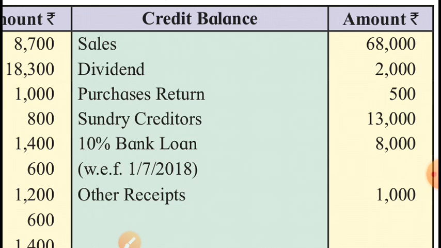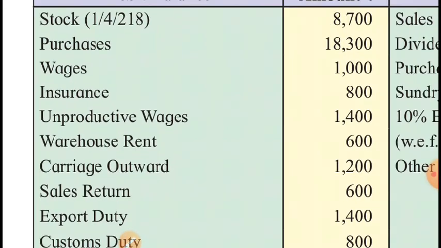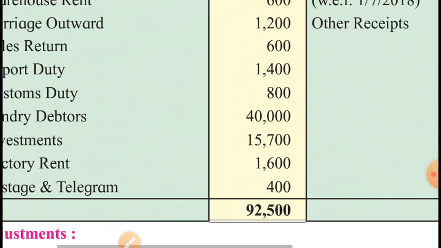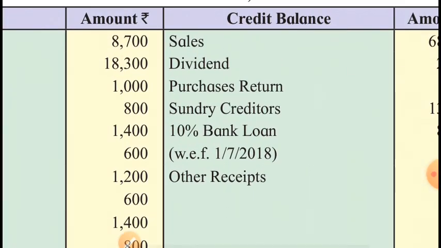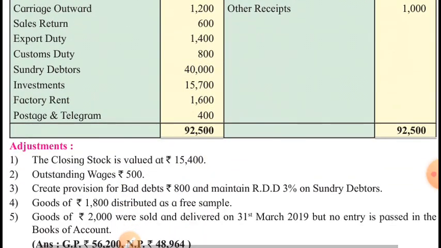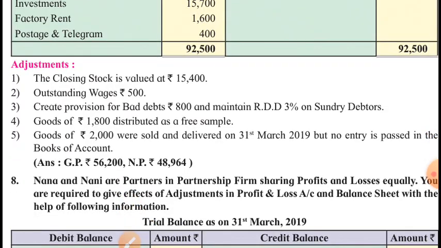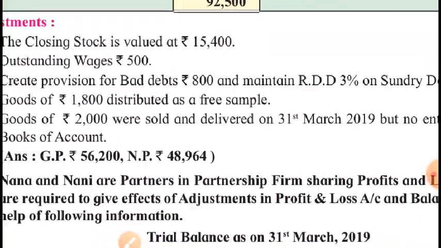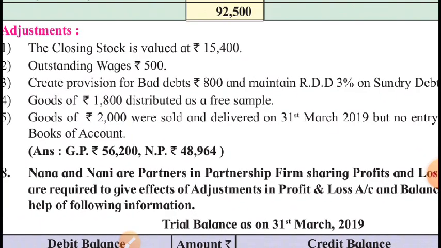Other receipts, sundry receipts, miscellaneous receipts mean these are incomes, indirect incomes for the business under small heads. Therefore, it will be credited to profit and loss account. There was no other hidden adjustment in the trial balance except the 10% bank loan. The trial balance is simple to understand. Now the adjustments. Closing stock, outstanding wages, add to wages, show it on the liability side.